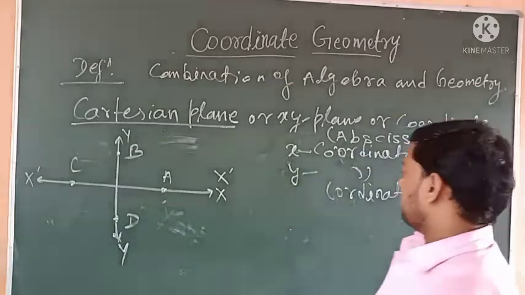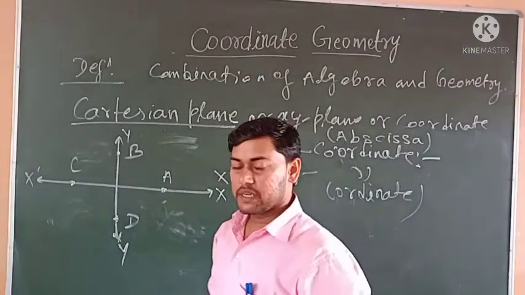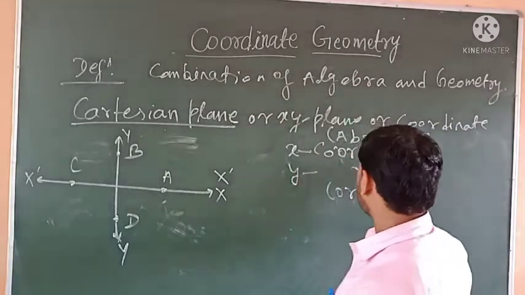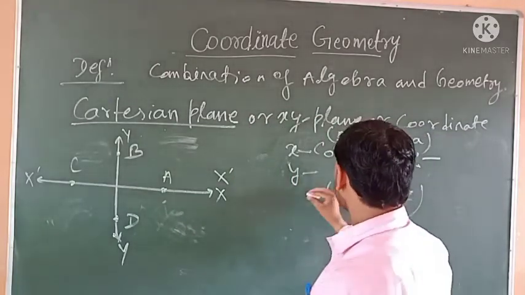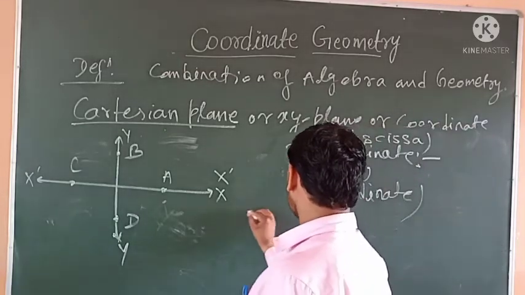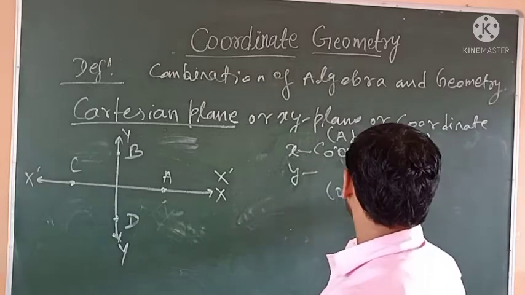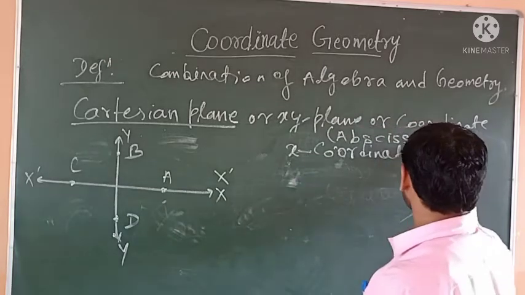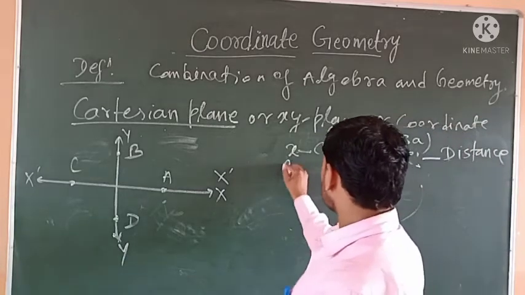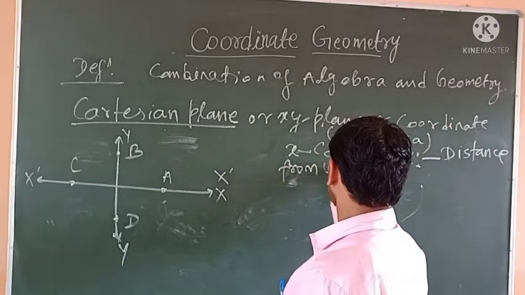X coordinate means the distance of a point from the y axis.